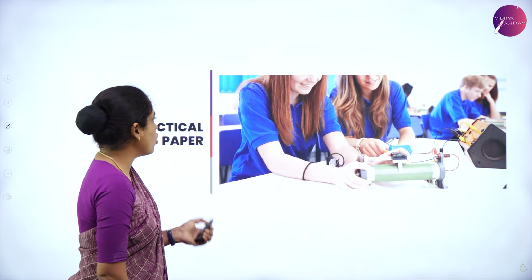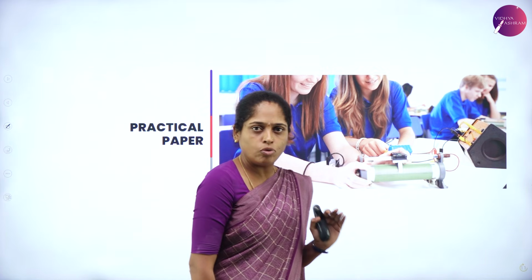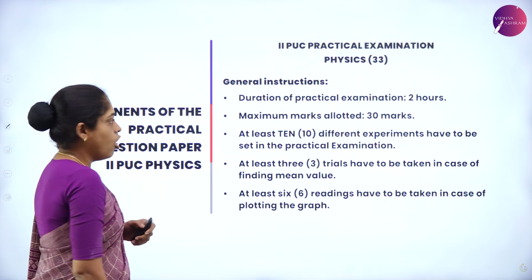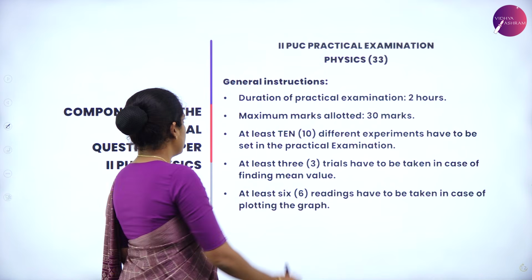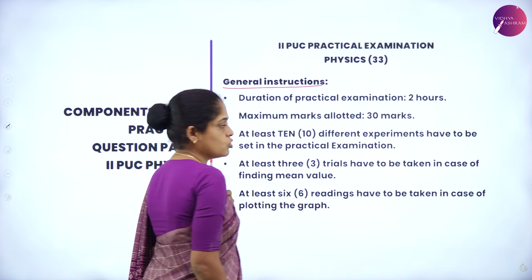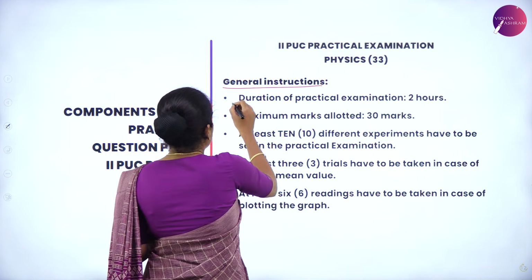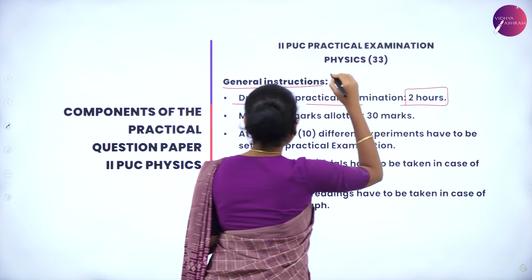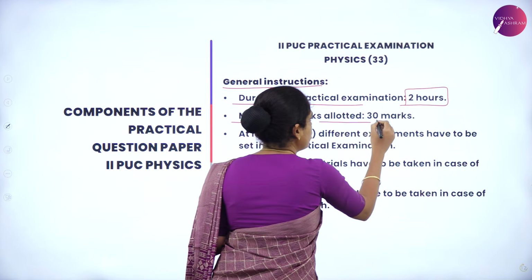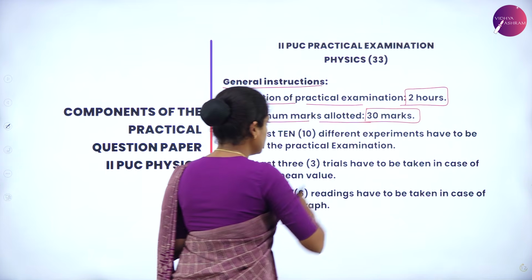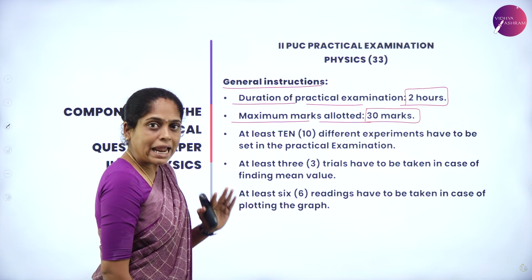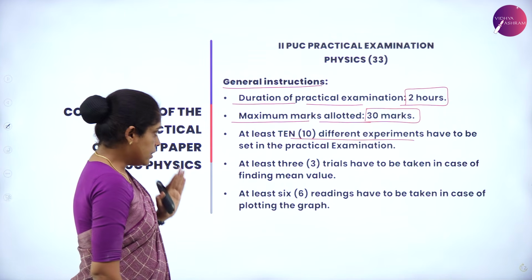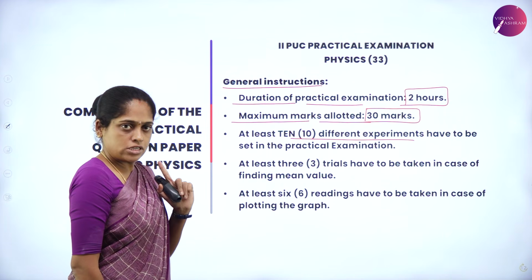So, now you know the components of question paper, blueprint, everything. Now, let us discuss practical paper. The components of practical paper, before that, the first step is to know the instructions. What is the duration for your practical exam? It is of 2 hours. The maximum marks allotted for your practical exam is 30 marks, and you will have 10 different experiments in your practicals. In that 10, you will get 1 experiment.